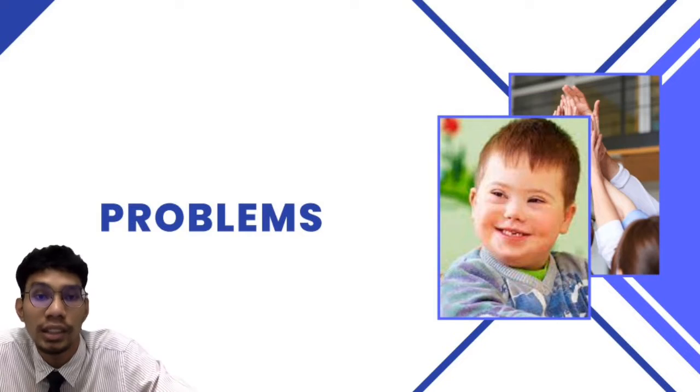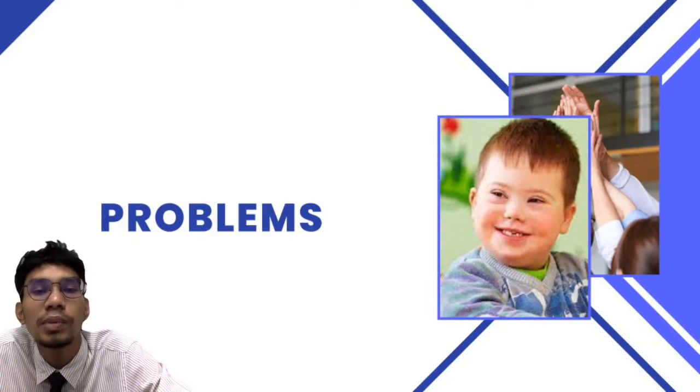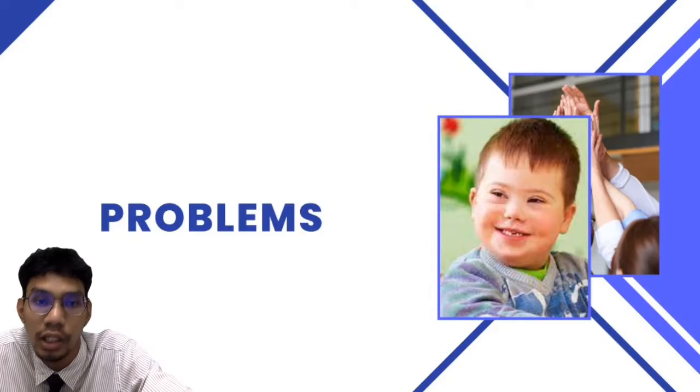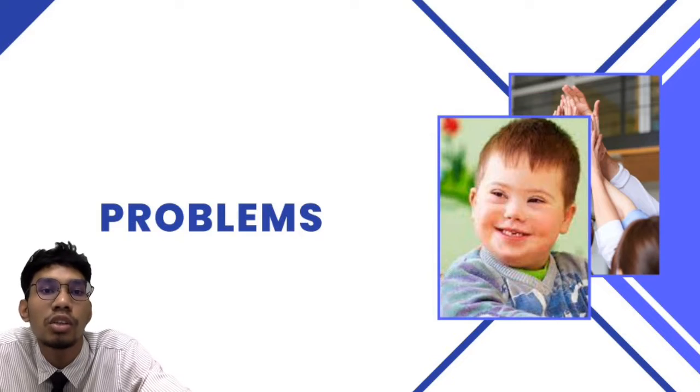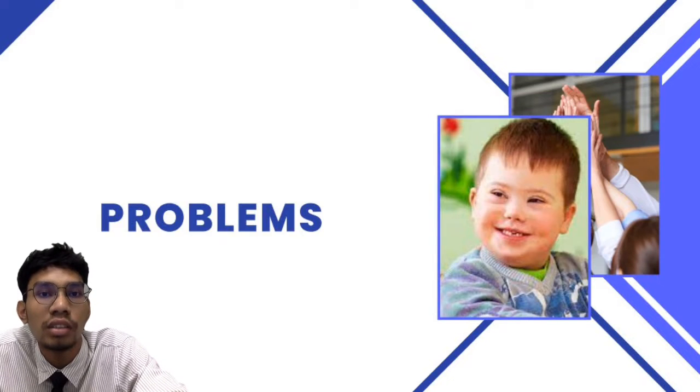So, what is autism spectrum disorder? Autism spectrum disorder is a developmental disability caused by differences in the brain. People with autism often have problems with social communication, interaction, and restricted or repetitive behavior. They may also have different ways of learning, moving, or paying attention.